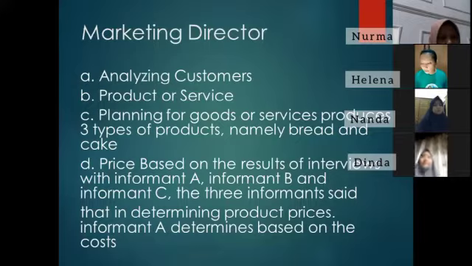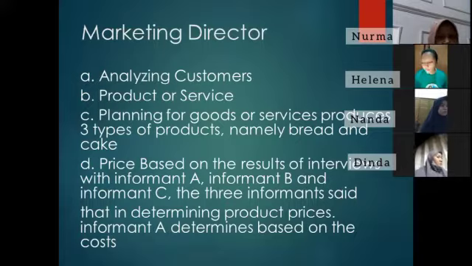Likewise, the interview conducted with informant B and informant C said that they produce bread, pastry, and tart, and the product planning process is carried out by informant A and implemented by the production department. They focus more on bread, which is the product consumers are most interested in, especially jam sandwich. I think it is the responsibility of the head of production and operational to ensure the bread product always maintains quality.